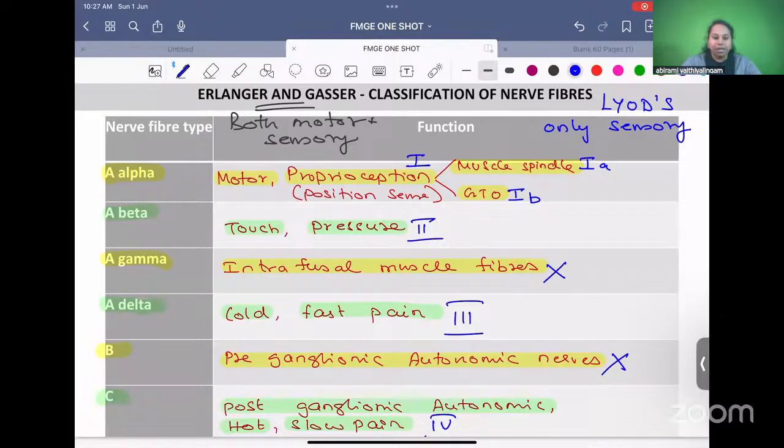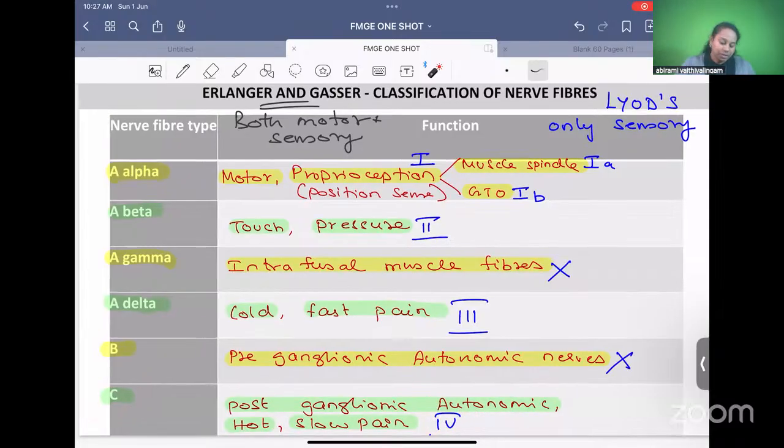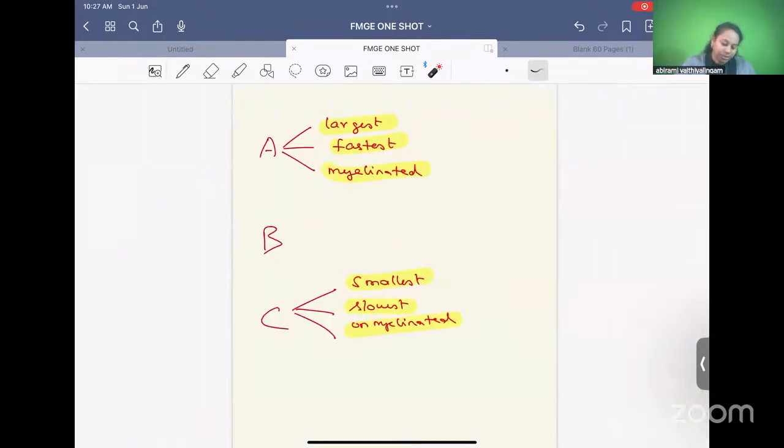Let me ask you a question now. Just say true or false. Lloyd's classification type 4 is Erlanger classification type C. True or false? Just type T or F. I'll repeat. Lloyd's classification type 4 is called Erlanger classification type C. Excellent. Sahana and Dheeraj, very good. That's correct. That's true. Lloyd's type 4 is Erlanger type C. Correct. So that is about Erlanger and Gasser classification.